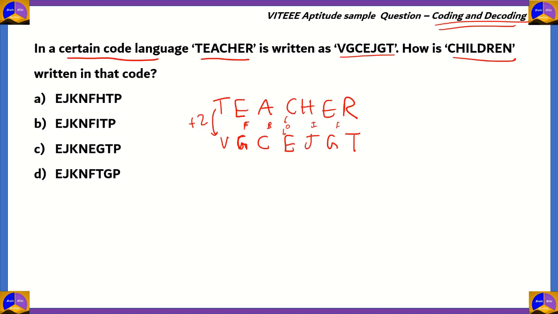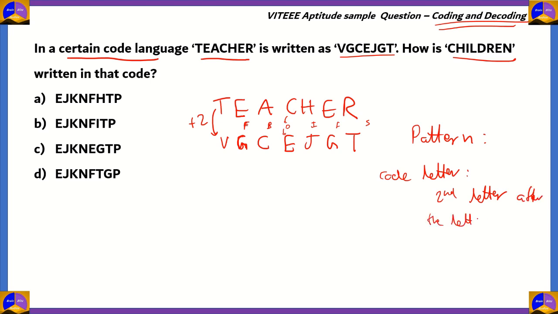E, then F, and then G. R, and then S, and then T. So therefore, what we have seen here is that the pattern or the idea in which the code was created is that the code letter is the second letter after the letter which is inside the word.